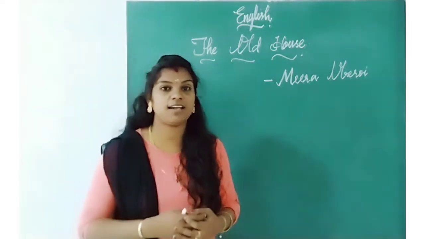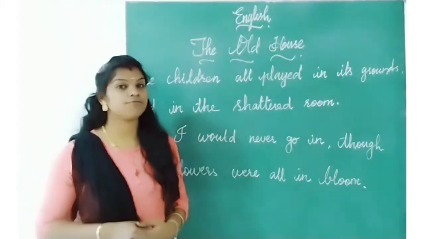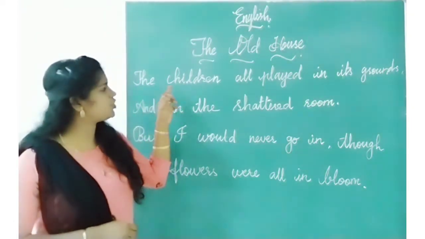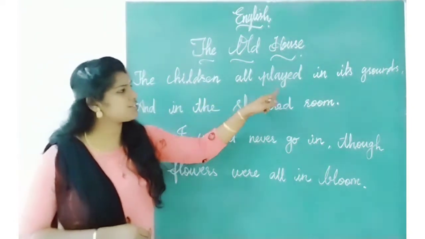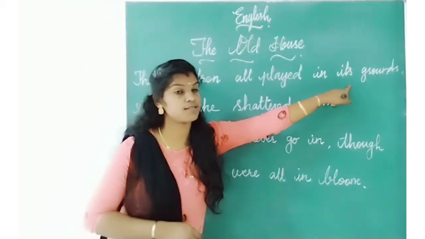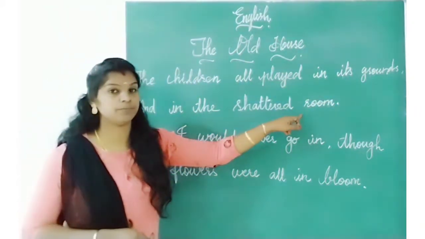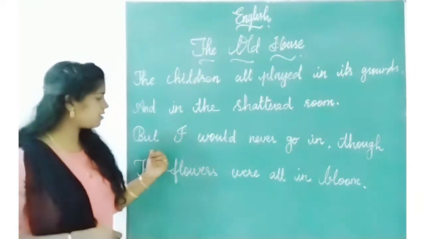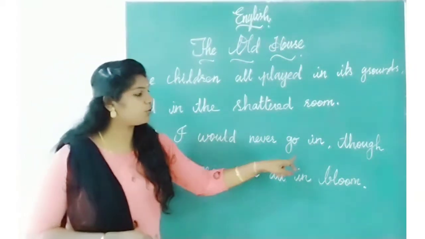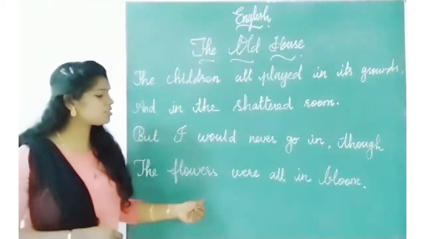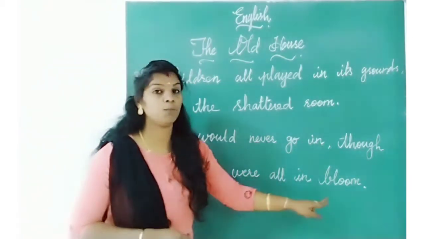Let's see the remaining part today. First, let's read the stanza. The children all played in its grounds and in the shattered room. But I would never go in, though the flowers were all in bloom.